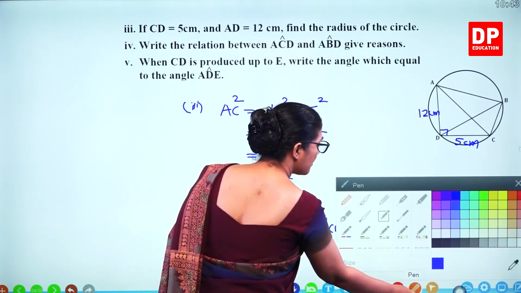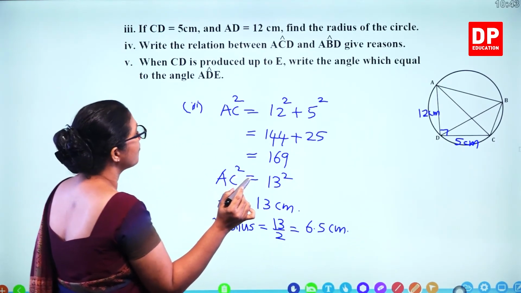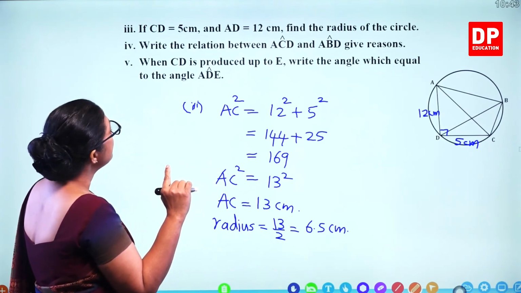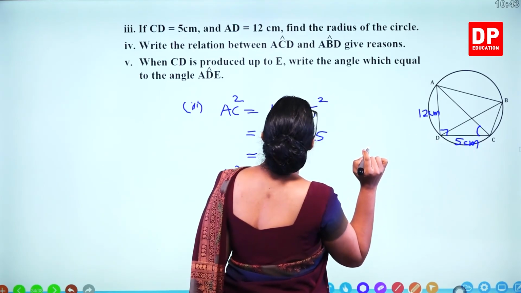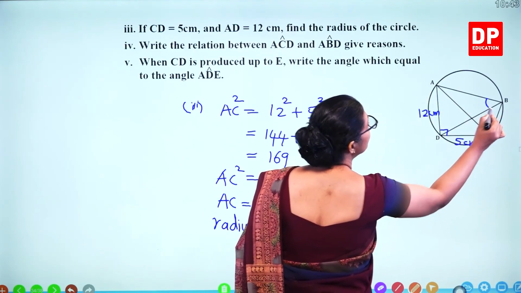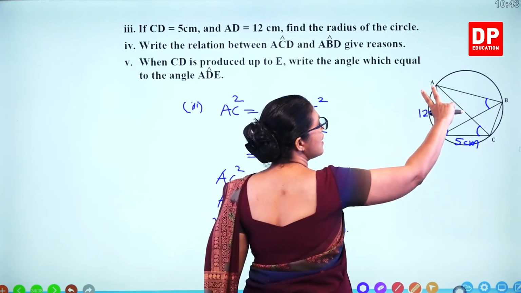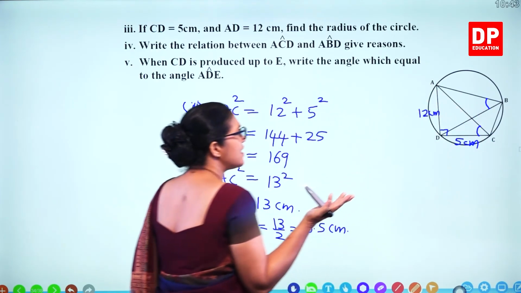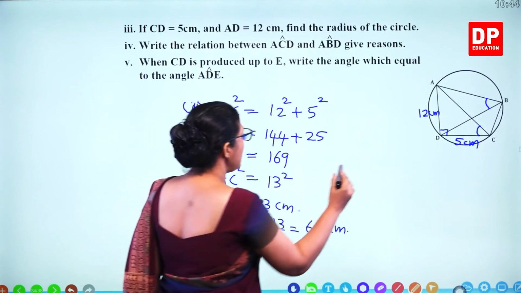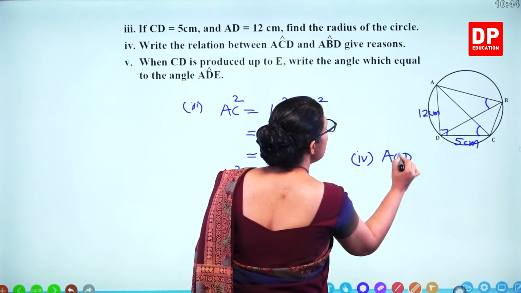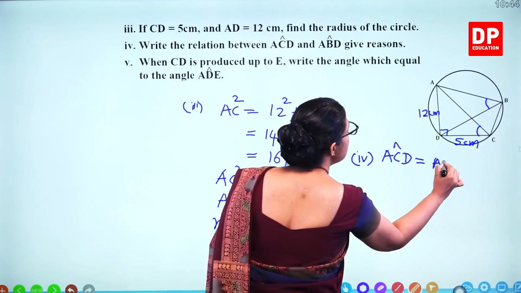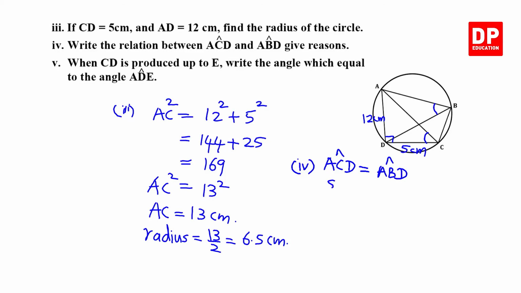And the next part, write the relation between ACD, this angle, and ABD. What can you say? When you take AD, same segment angles. So same segment angles are equal. So we can straight away write down ACD is the same as ABD. Same segment angles.